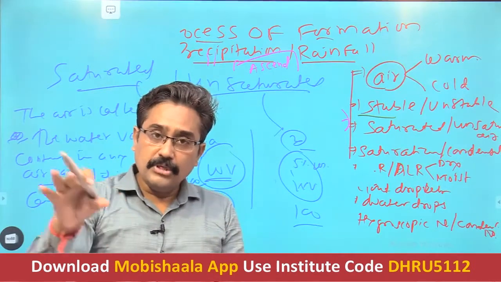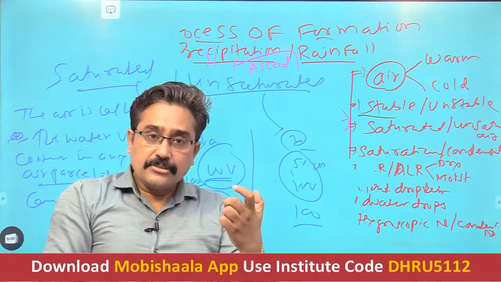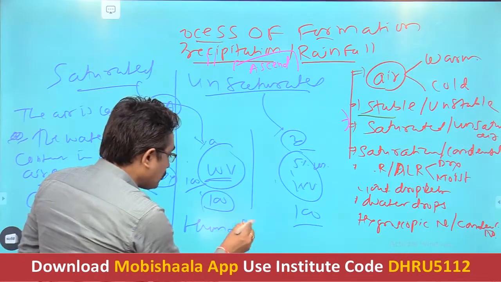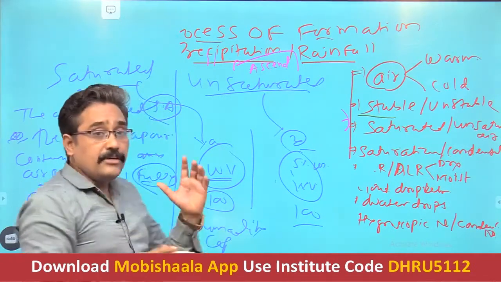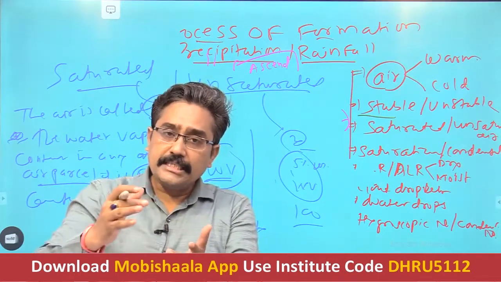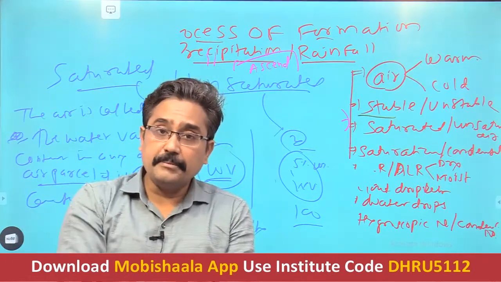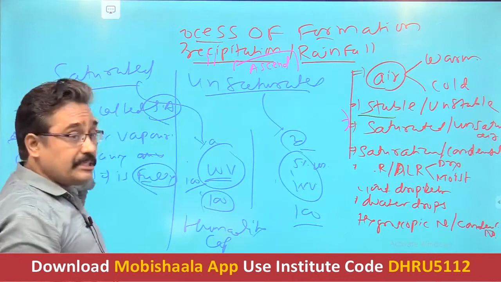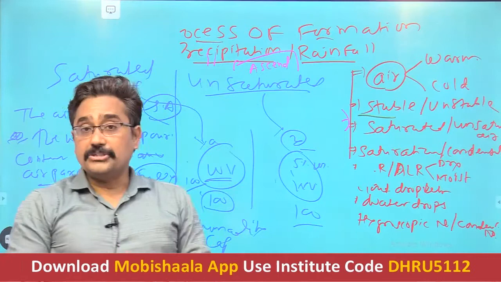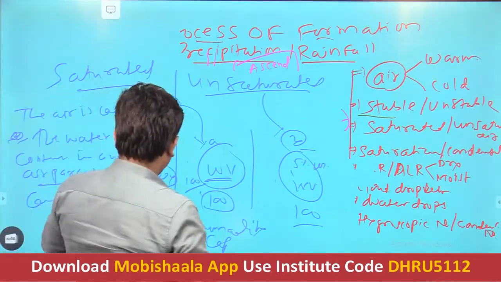If water vapor is fully present up to its maximum, this is also called the humidity capacity. If in a particular air mass the water vapor is present to the fullest extent of its humidity capacity, meaning 100% of its humidity capacity, then the air is called saturated, and if it is too low, too less, then it is unsaturated air. So getting this point, this is saturated air and unsaturated air.